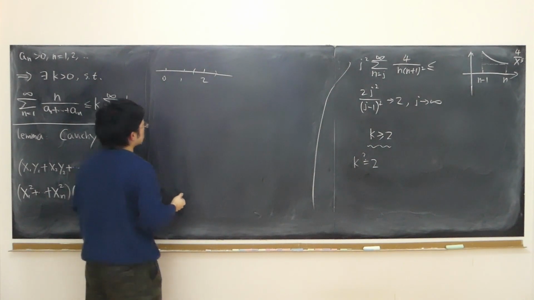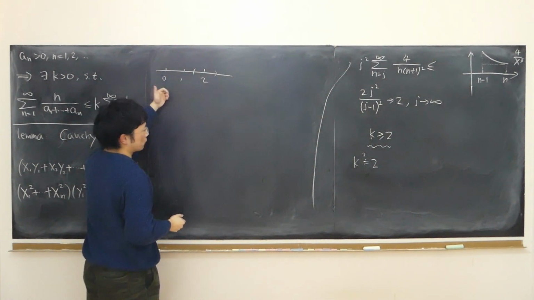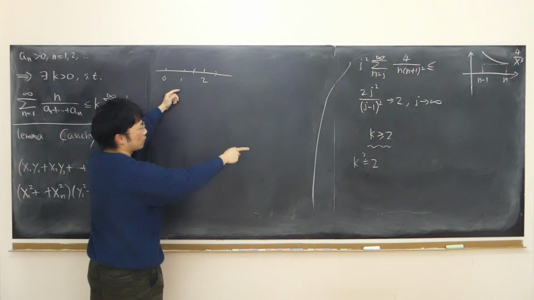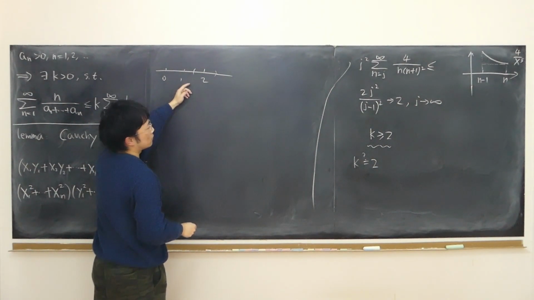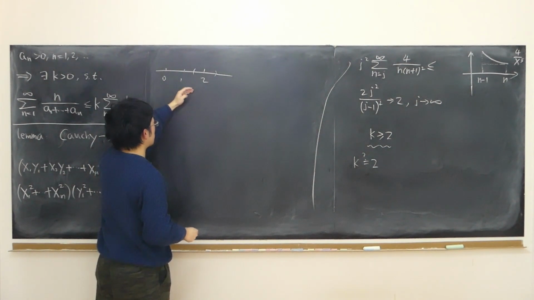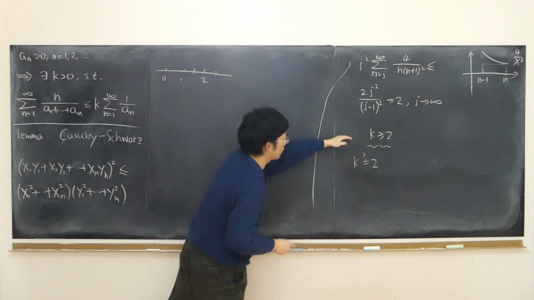So according to this logic, if k was 1, then we would be wrong, because not every member could be less than 1. In fact, infinitely many of the members will be larger than 1 in this case. So we're not safe to use k less than 2.